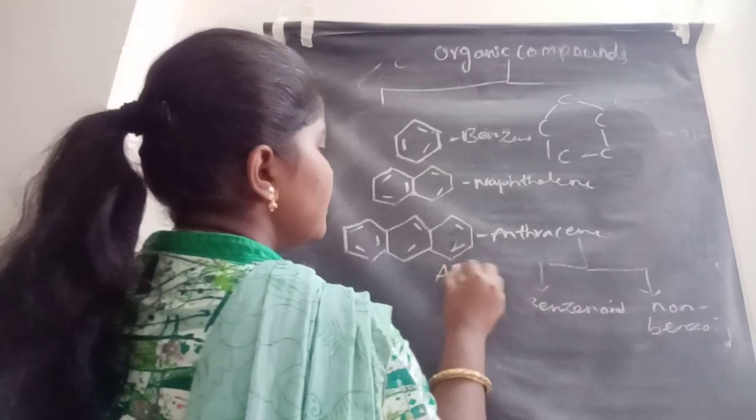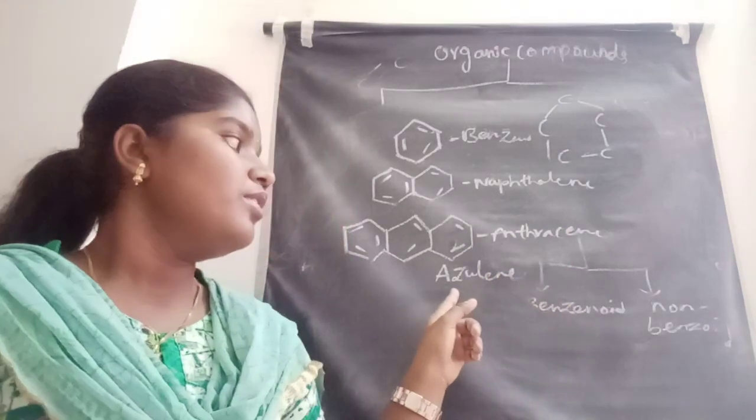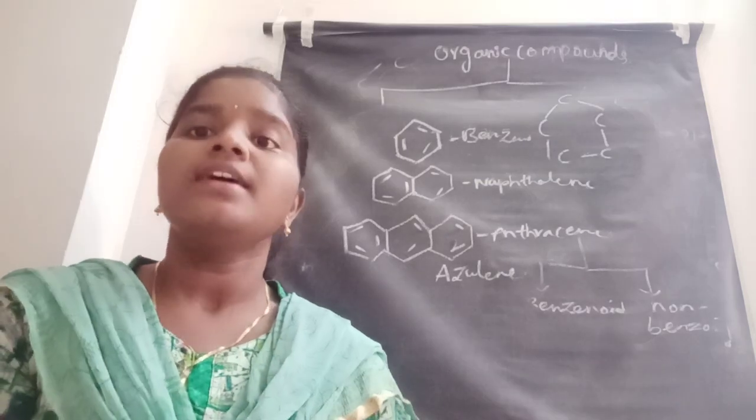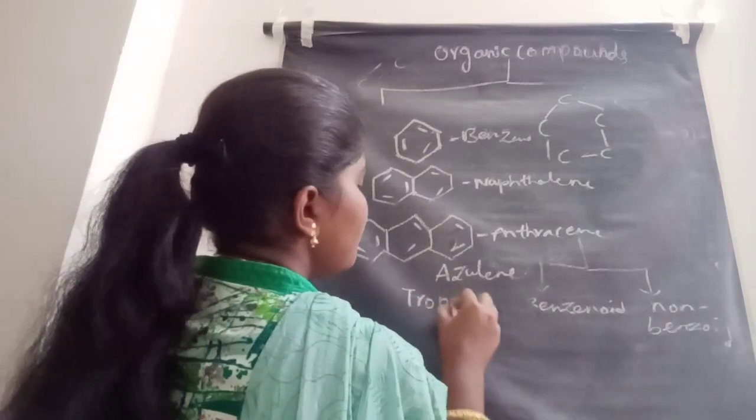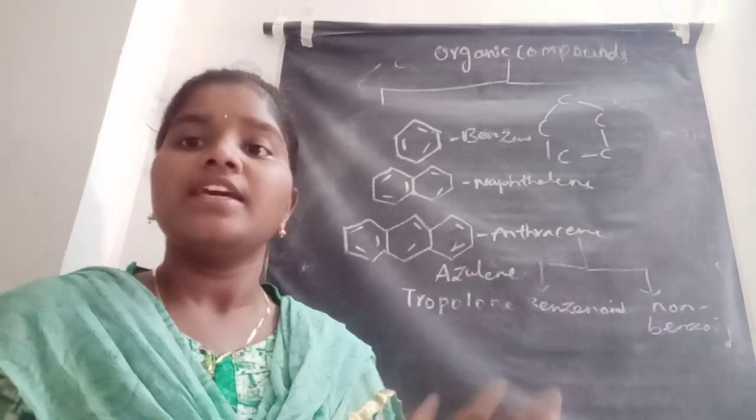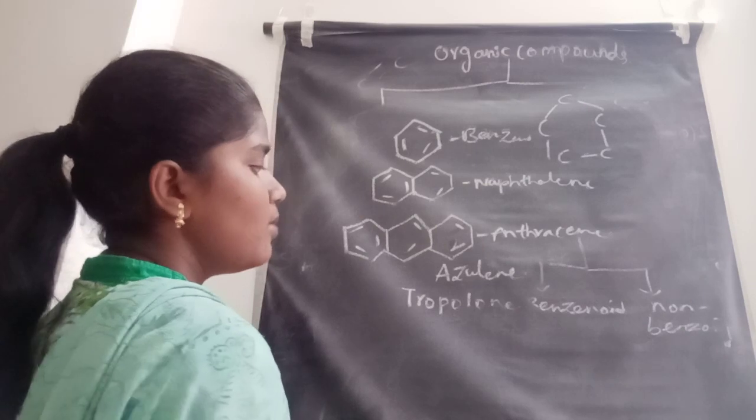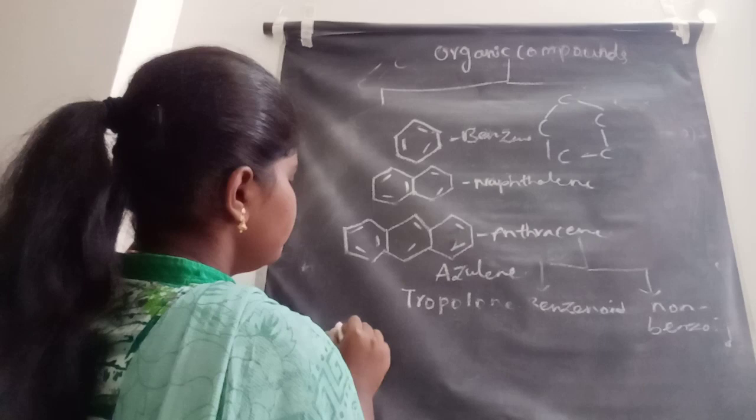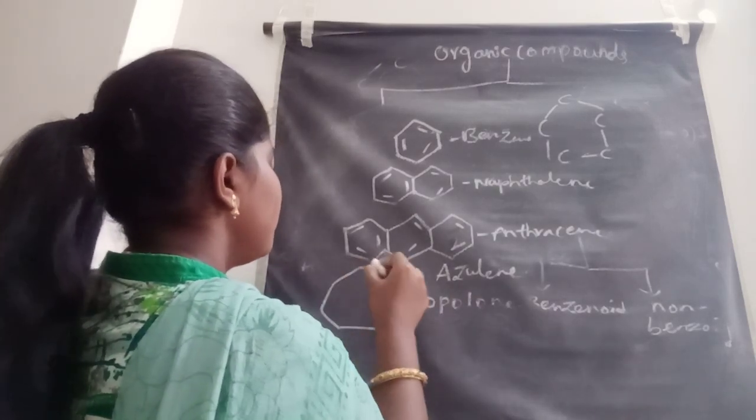Examples: azulene. Azulene is a compound which has properties similar to benzene but does not contain the benzene ring in its structure. Next one, tropolone. Tropolone is also a compound having properties similar to benzene, so it comes under the non-benzenoid compounds. Let us see the structure of tropolone. This is the structure of tropolone.